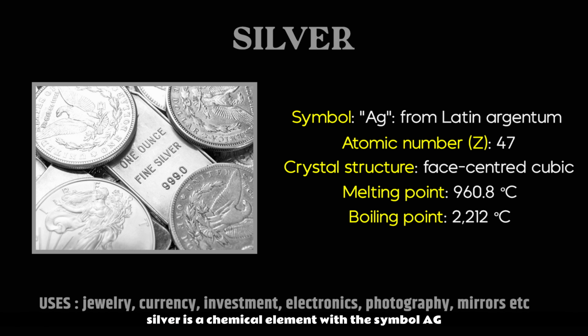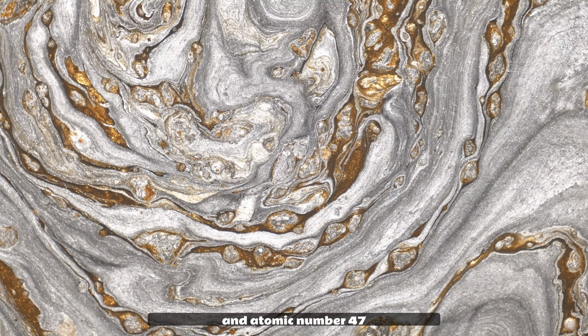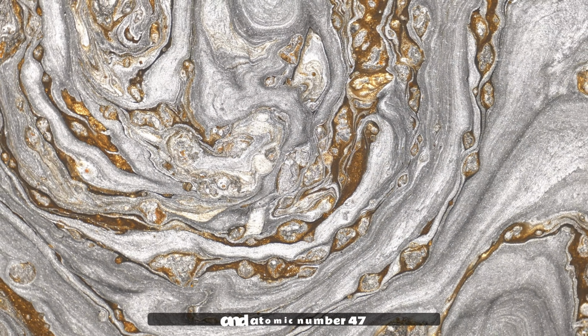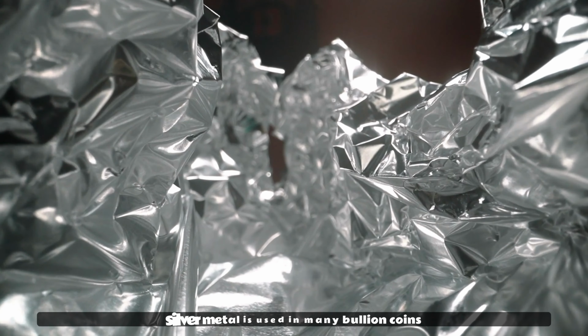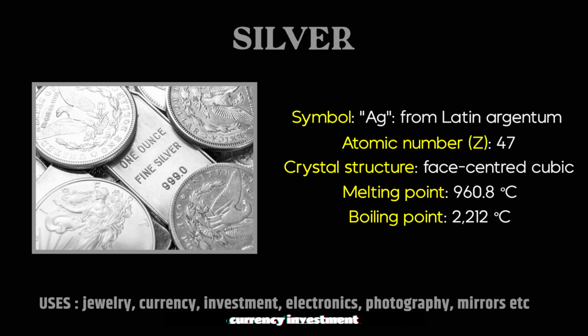The second metal in the list is silver. Silver is a chemical element with the symbol Ag and atomic number 47, a soft, white, lustrous transition metal. Silver has long been valued as a precious metal. Silver metal is used in many bullion coins, sometimes alongside gold. While it is more abundant than gold, it is much less abundant as a native metal. Silver is used for jewelry, currency, investment, electronics, photography, mirrors, and in some medical and industrial applications due to its high electrical conductivity, thermal conductivity, reflectivity, and malleability.